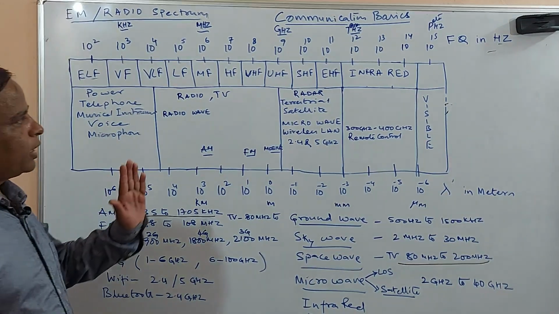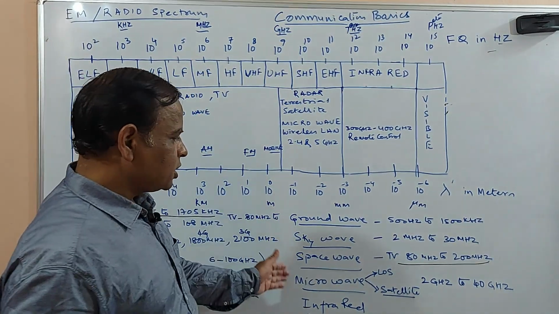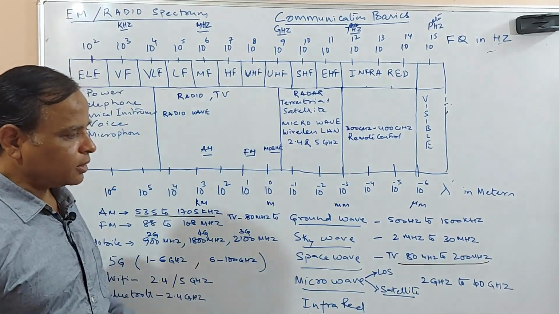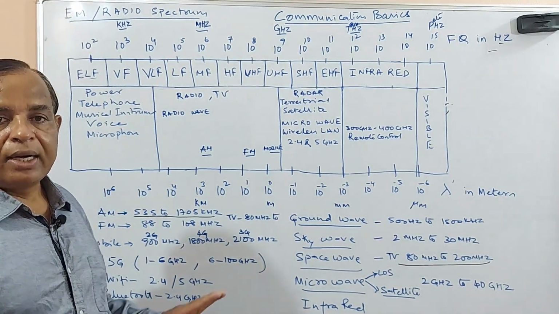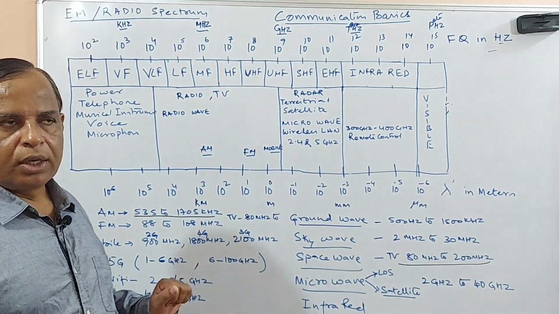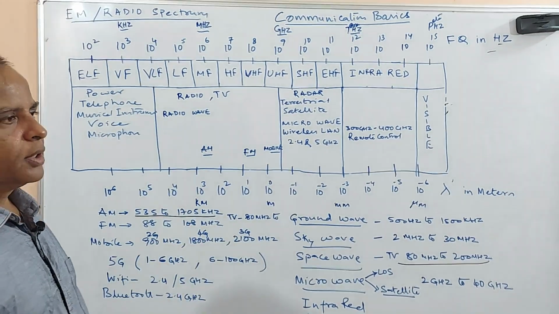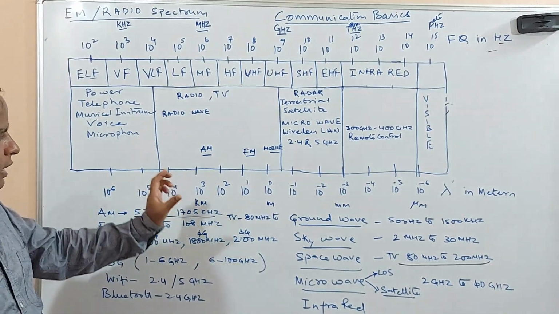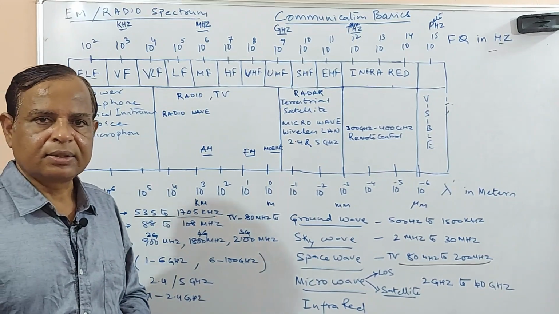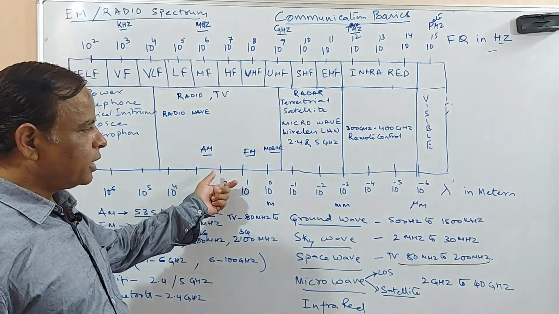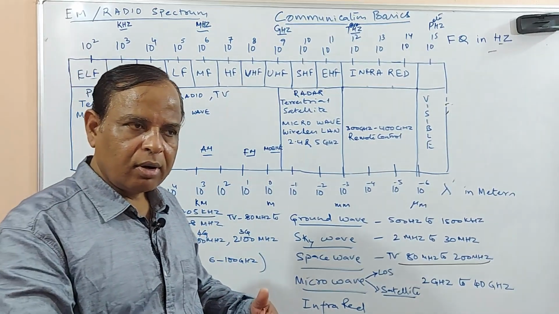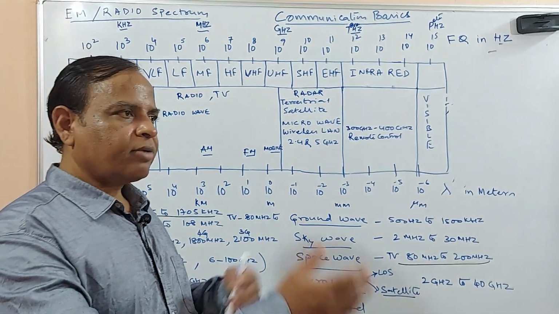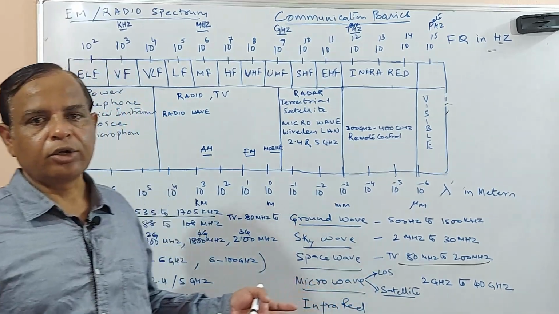So the microwave range is between 2 gigahertz to 40 gigahertz. The quality of this particular frequency is what we are talking about. Every frequency range has some characteristics. Like, the lower frequency range travels through the ground, and it also gets attenuated. After traveling a certain distance, it gets attenuated.